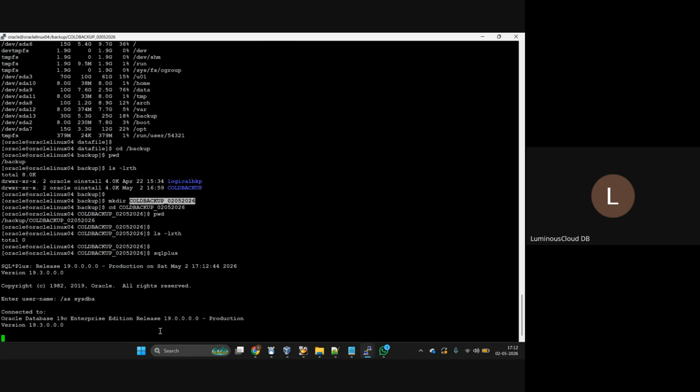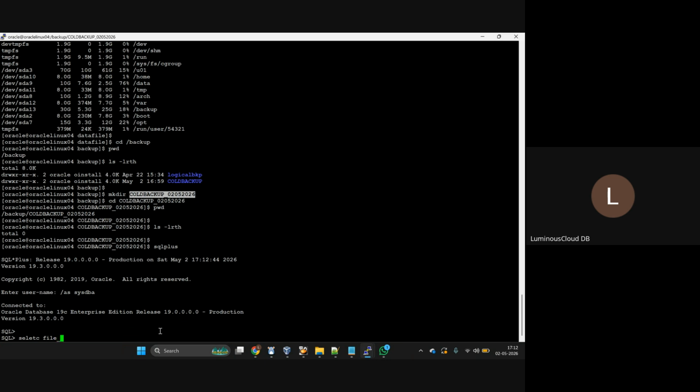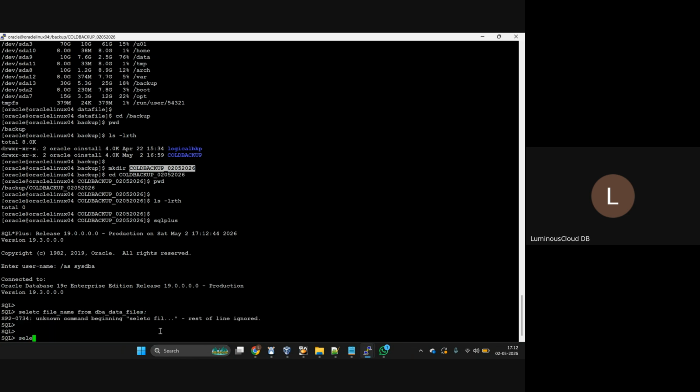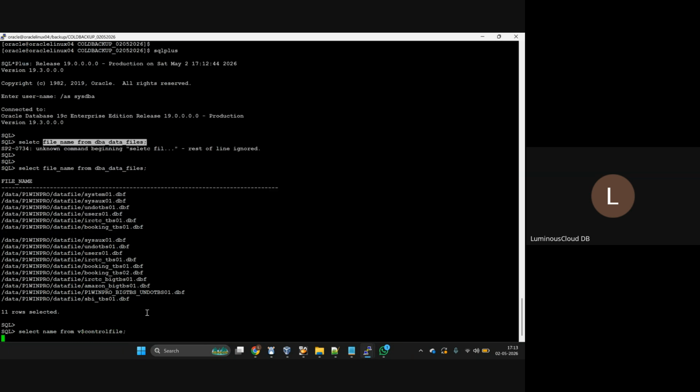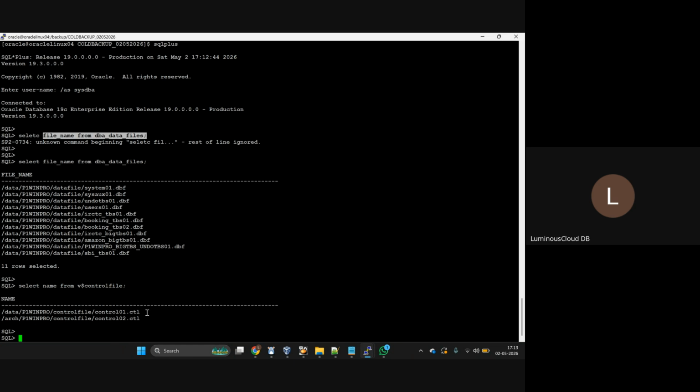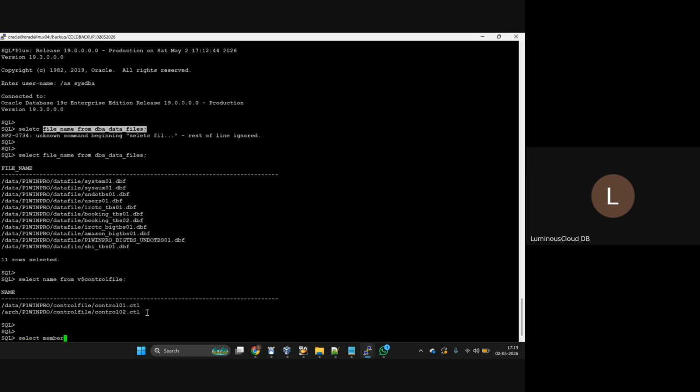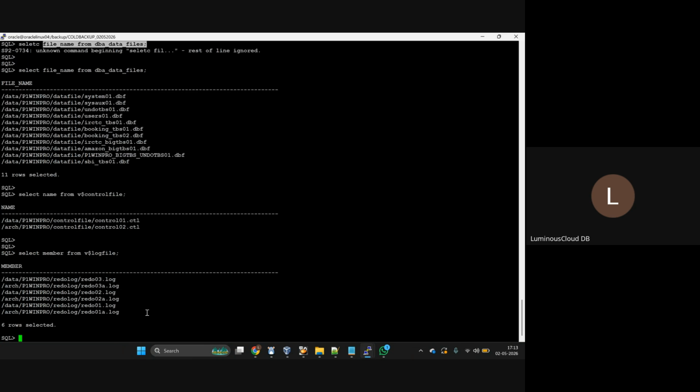Check where my data files and control files are located. Select name from v$controlfile. Done. I come to know where my control files are. Some people will also take the redo log members, so take them if you want. Let's see what is there.